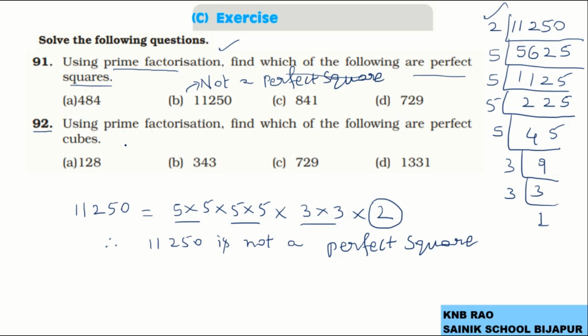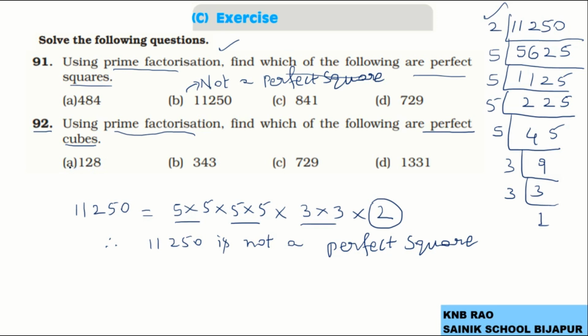Here in question number 92, using prime factorization, find which of the following are perfect cubes. They are asking us to check whether they are perfect cubes or not. So similarly, we have to do prime factorization of each number.